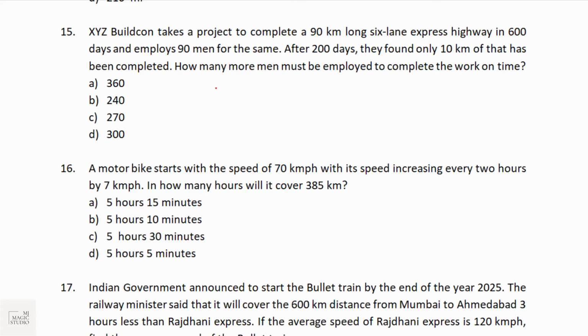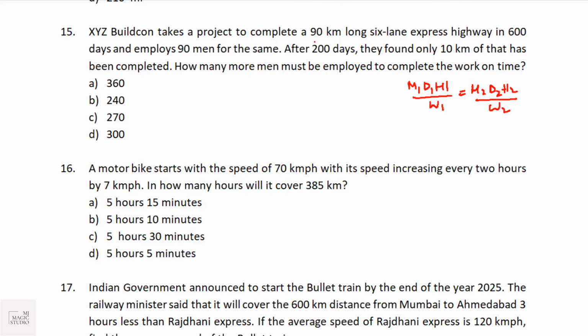So what does this masala formula say? When two groups of data are given, then M1 D1 H1 by W1 equals M2 D2 H2 by W2. M is men, W is work, then days and hours. If any specific variable is not mentioned, you can delete it from the formula, or you can take that as 1.